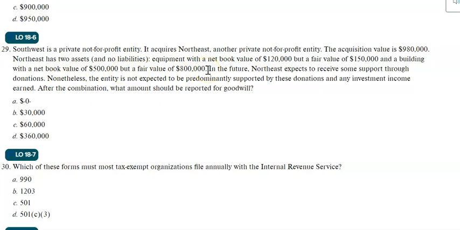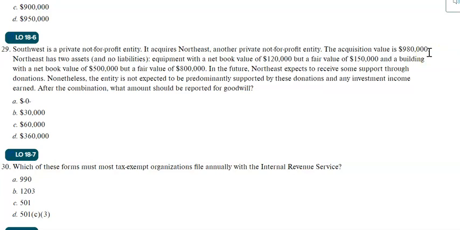So we will record all of their acquired assets as per the fair values. 800 plus 150 is 950,000. So the total net fair value of the acquired entity is 950,000. Now look, their acquisition value or purchase price was 980,000. So the excess payment here is 30,000.